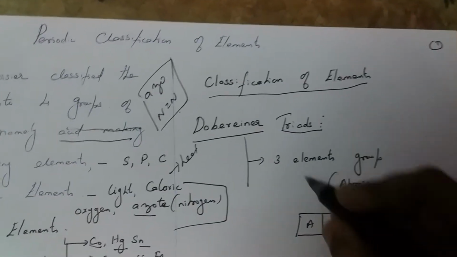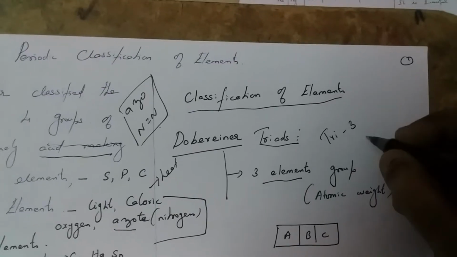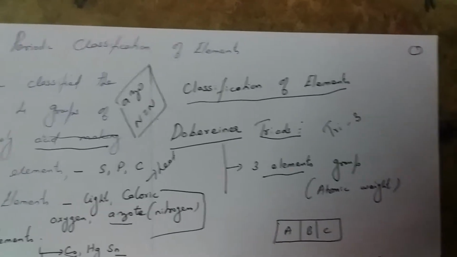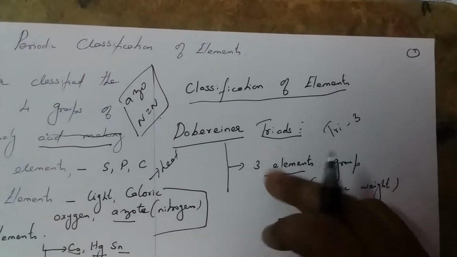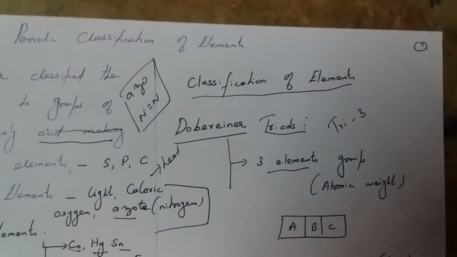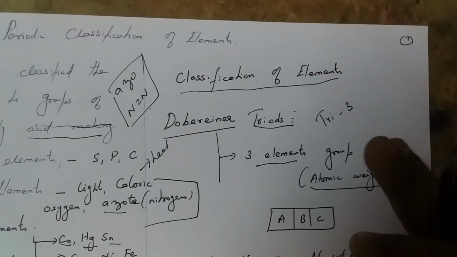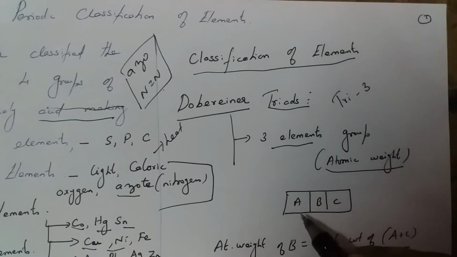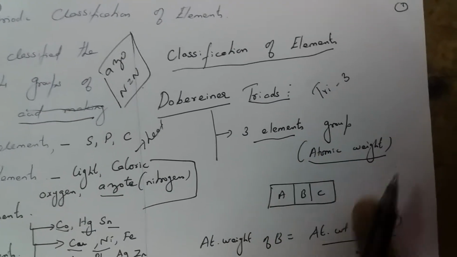Tri means three. Triads means a group containing three elements. He arranged the elements into groups, each group containing three elements, based upon their atomic weight. For example, A, B, C. These are the three elements, therefore it is a single group.